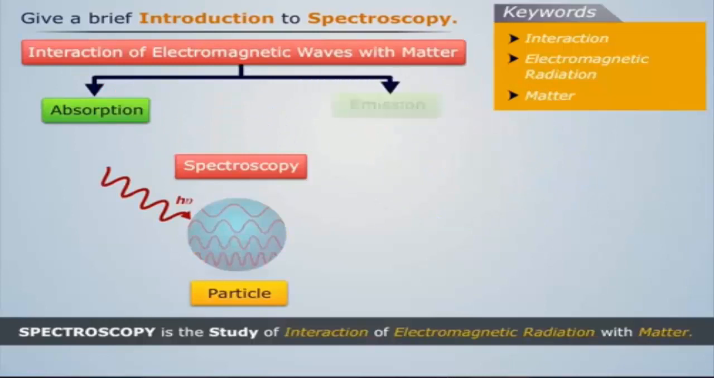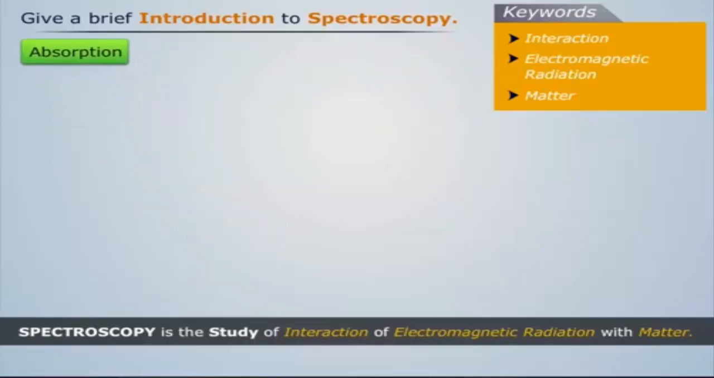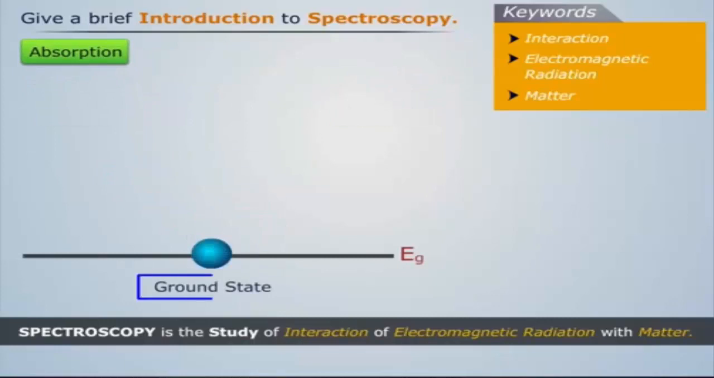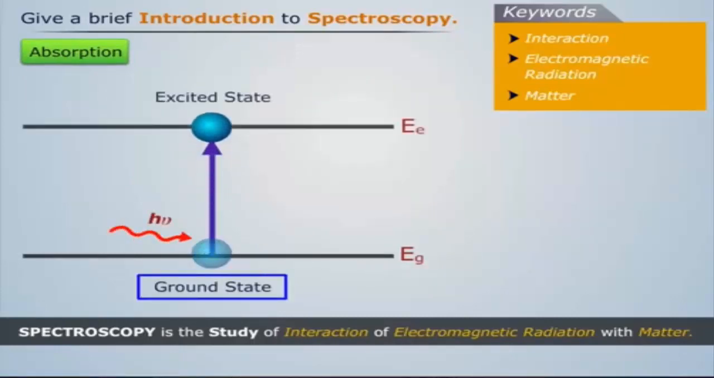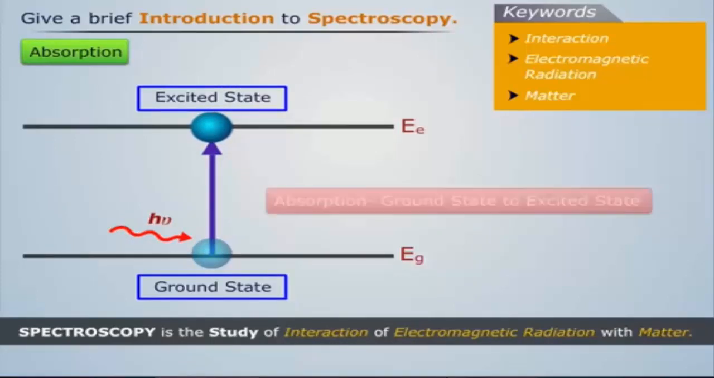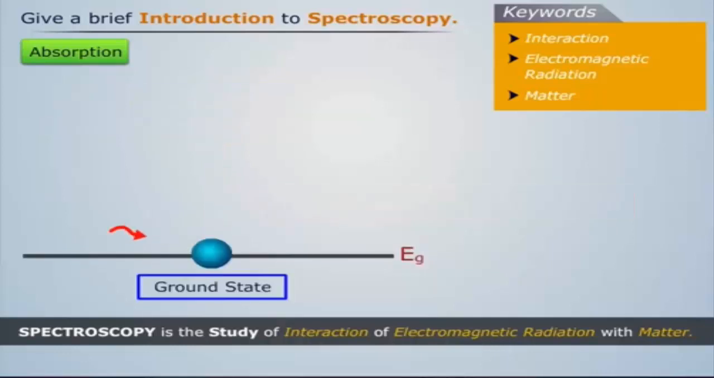There are two ways in which the interaction between electromagnetic radiation and matter takes place: absorption and emission. Absorption is when an electron present in the matter, molecule or atom absorbs energy from electromagnetic radiation falling on it and jumps from the ground state to the excited state. This phenomenon is called absorption.